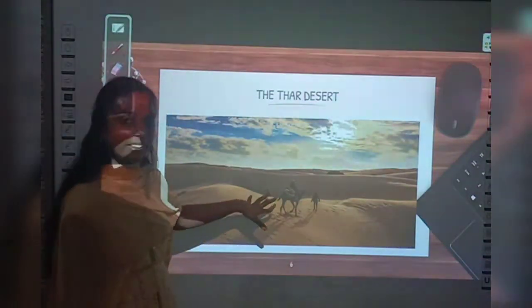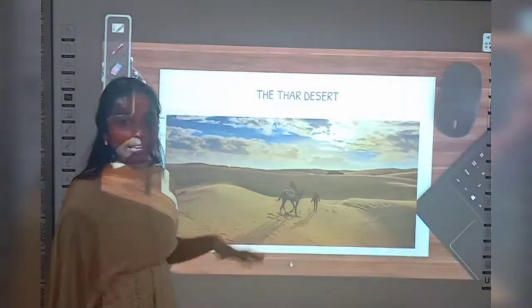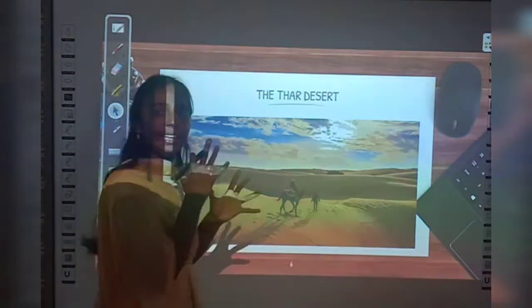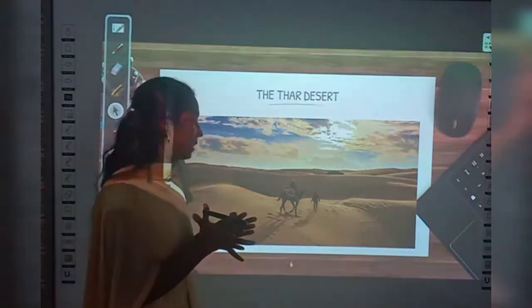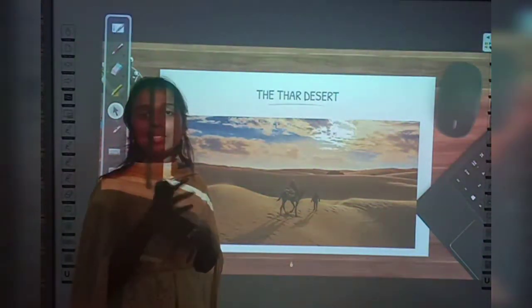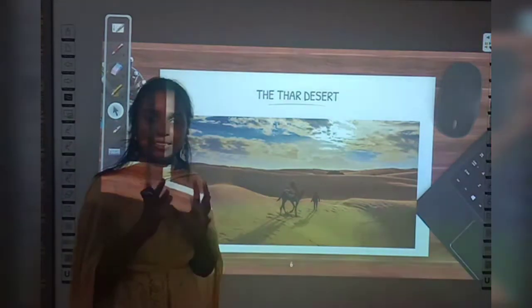And what is the animal we can see here? Camel. Can we find camel in our area? No, right? This camel we can see only in the desert areas. This camel is known as the ship of the desert, right? So one of the common symbols of desert is camel.